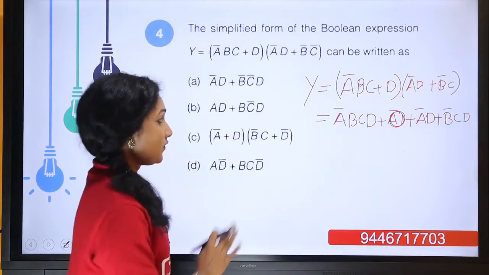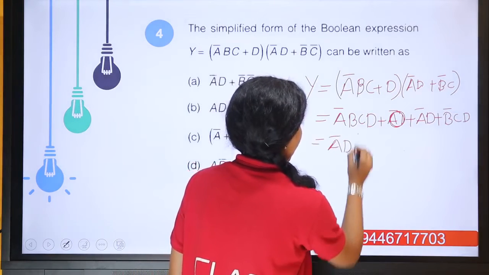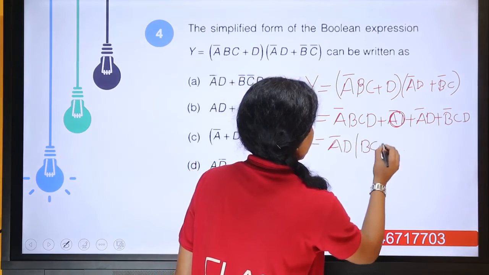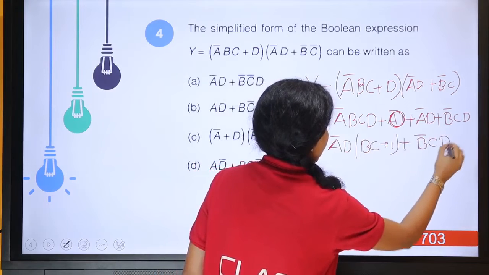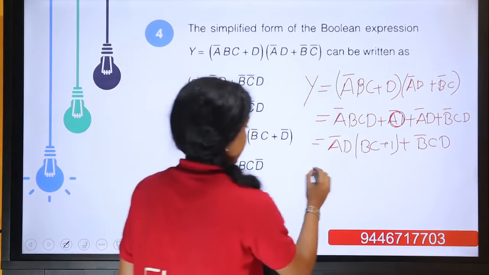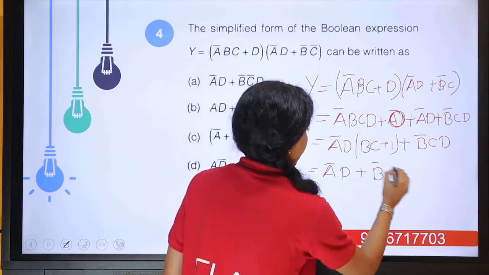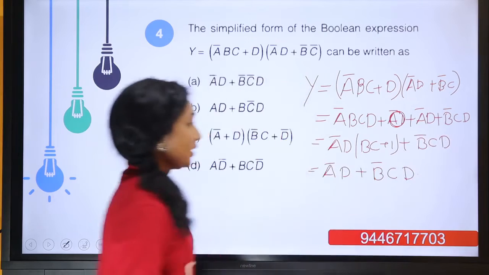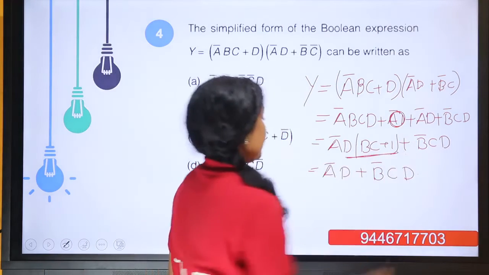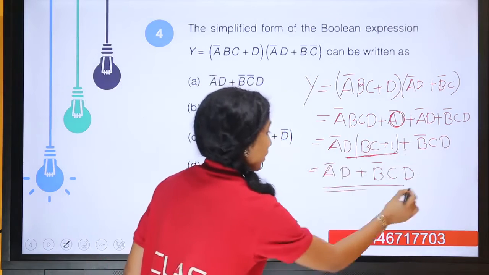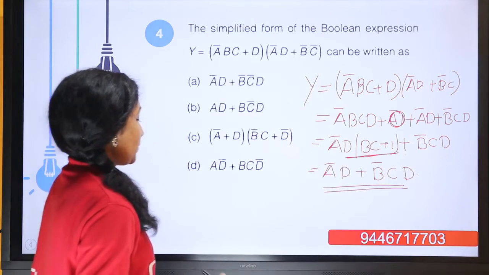From the first two terms we can take a bar d as common. A bar d and bc or 1 or b bar c d. So here it becomes a bar d or b bar c d, because a or 1 equal to 1. So this term will be equal to 1, and finally we will get a bar d or b bar c d.